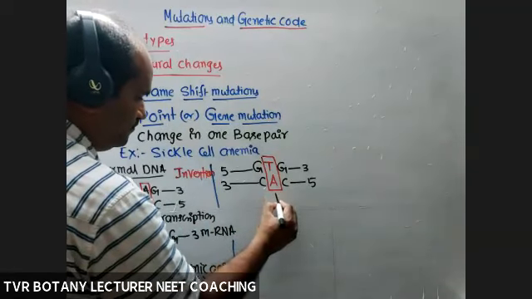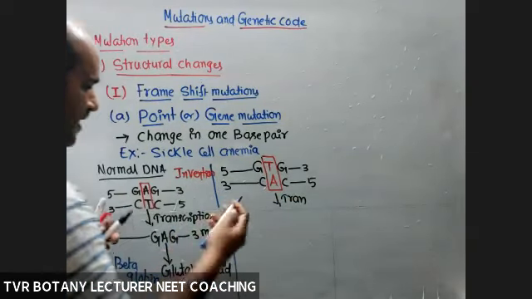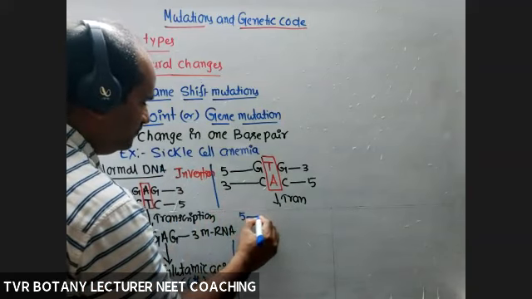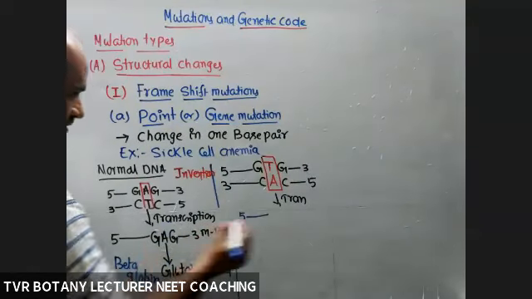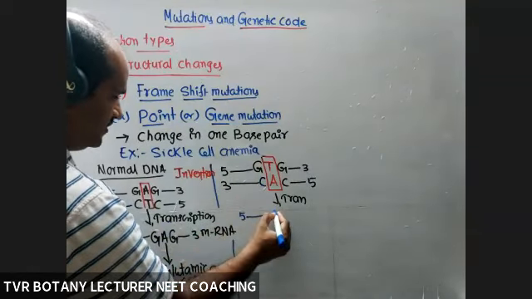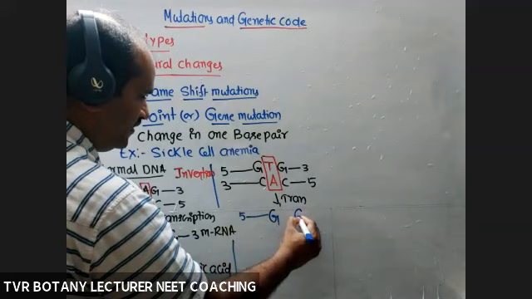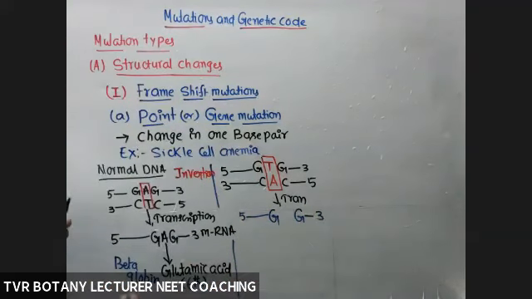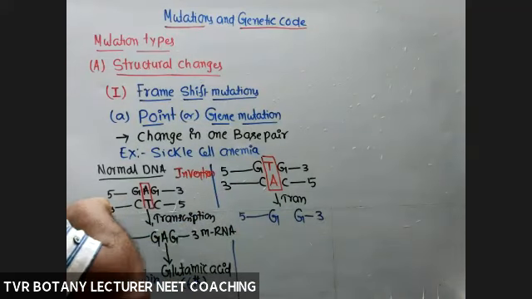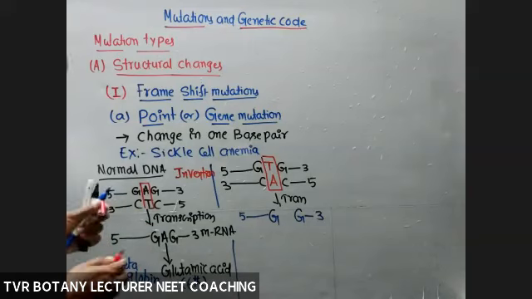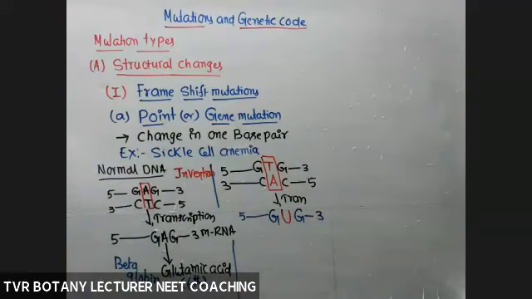Now transcription. See, what is the change in the mRNA molecule? 5'. This is the template strand, and this is the coding one. C, G as it is, no change. G as it is. Next, G as it is. Now A is complementary to uracil. Instead of A, U is inserted here. In DNA, it is 1 base pair.